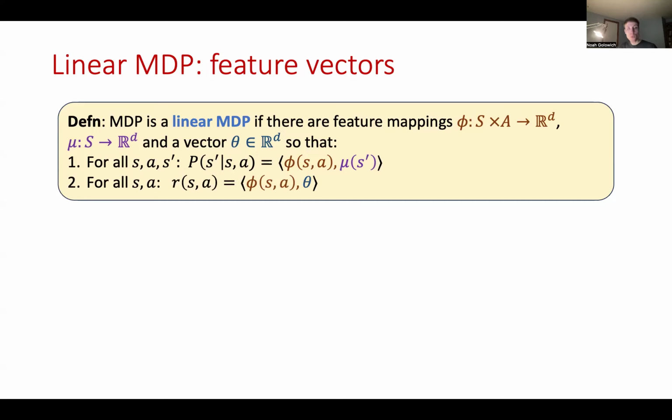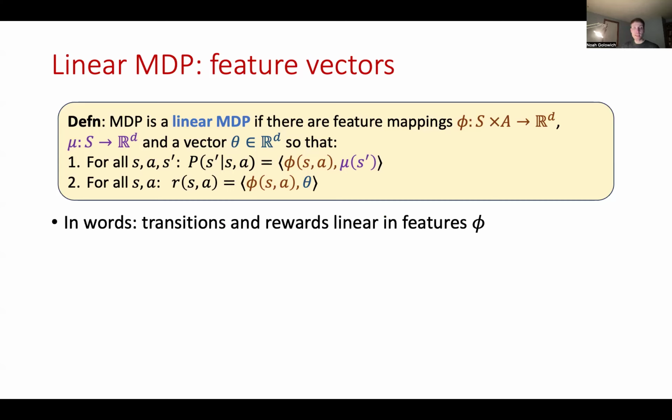We also require the reward that we receive at state s and action a is the inner product between phi(s, a) and some coefficient vector theta, also in d dimensions. Another way of saying these requirements is that the transitions and rewards have to be linear in the features phi.